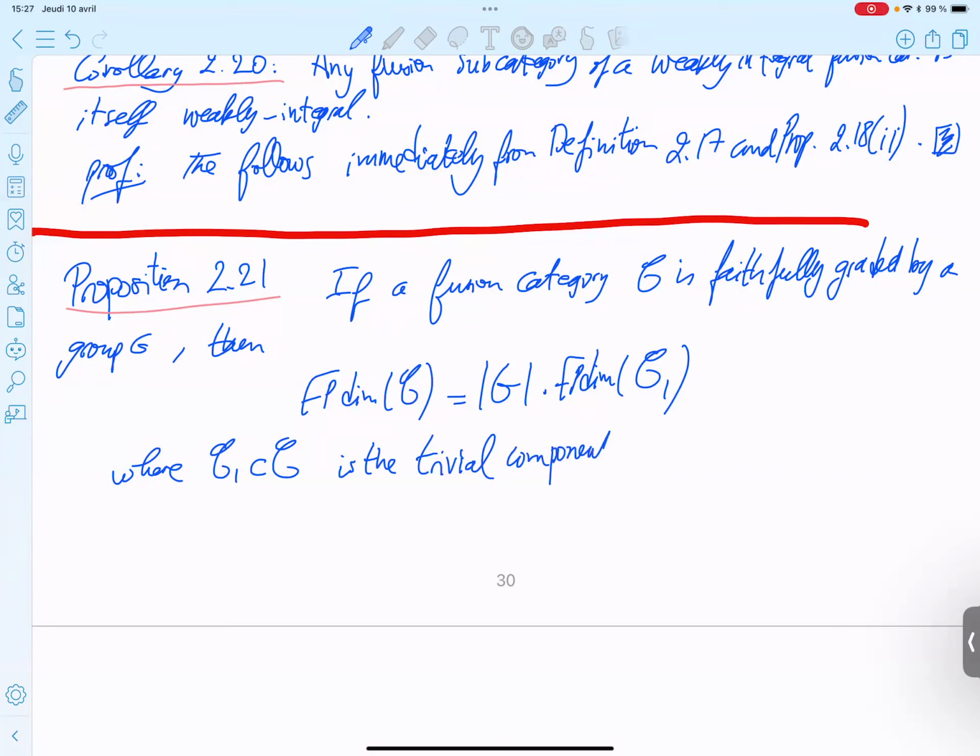Maybe neutral component is better, of the grading.